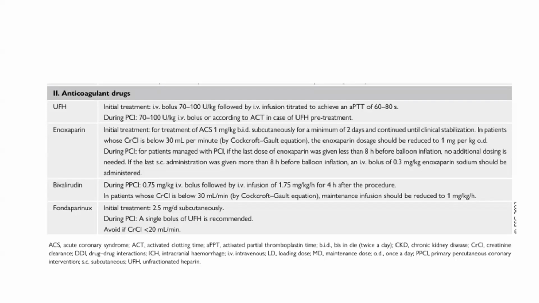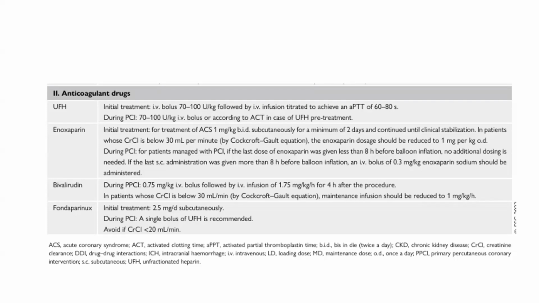Then enoxaparin, initial treatment of ACS 1 mg per kg BD subcutaneous for a minimum of 2 days and continued until clinical stabilization. In patients with creatinine clearance below 30 ml, enoxaparin dosage should be reduced to 1 mg per kg OD. During PCI, for management with PCI, the last dose of enoxaparin should be given less than 8 hours before balloon inflation. No additional dosing is needed if the last subcutaneous administration was given more than 8 hours before balloon inflation, and an IV bolus of 0.3 mg per kg of enoxaparin sodium should be administered.